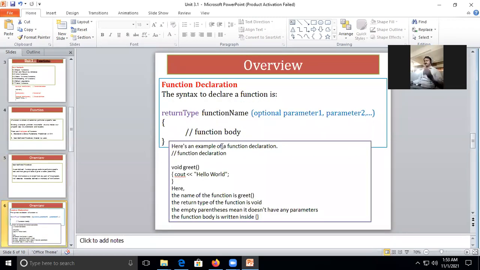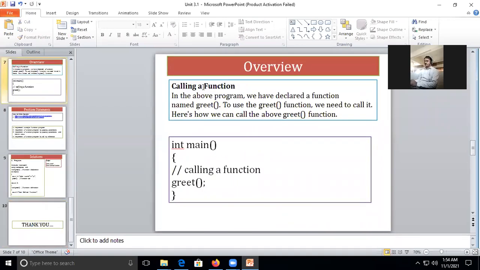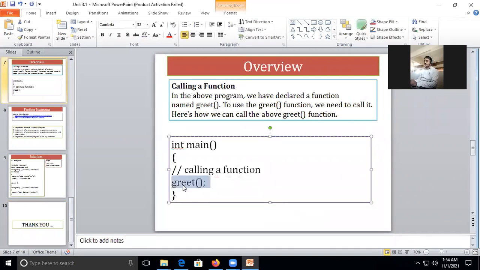Now, how we declare, that part we have already covered. How to call? Just with the name of the function, and if there are parameters, then pass the parameters and give a semicolon.